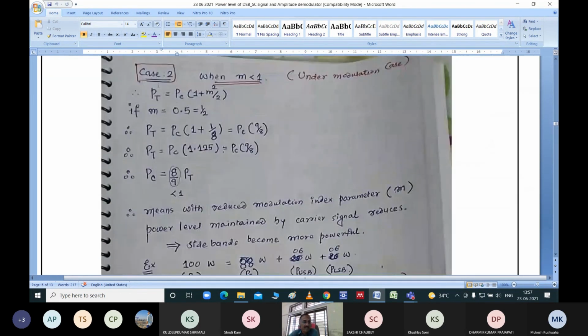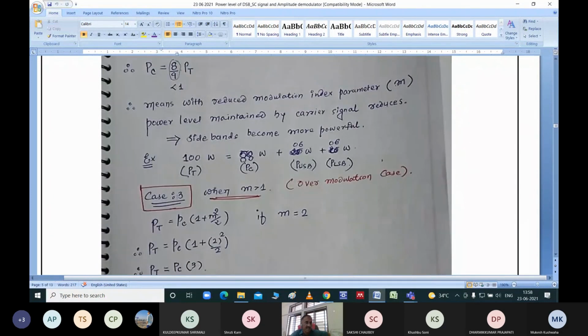Now consider the second case, m less than 1. Can I say that it is the undermodulation case? Let us say, for example, because for m less than 1 there will be many cases, let us say m is equal to 0.5. Can I say that 0.5 is less than 1? So if m is equal to 0.5, what relationship comes between carrier power level and total power level? Your carrier power will be 8 by 9 times your total power, which is less than 1.